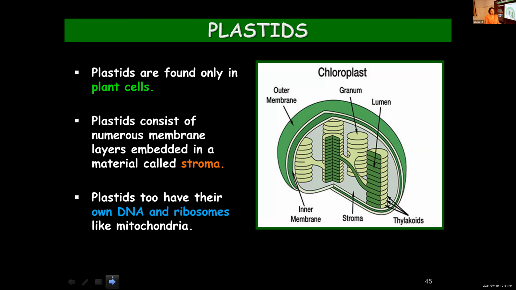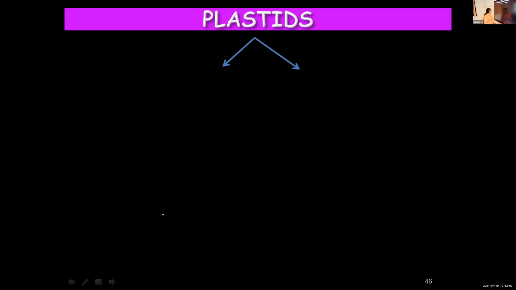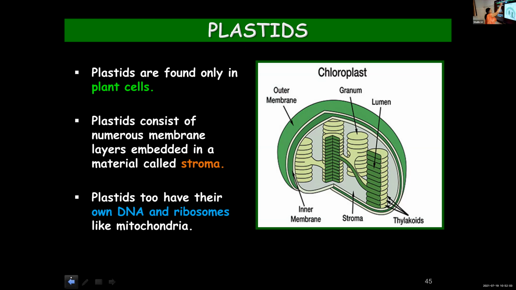Then when we learned about mitochondria, I told you that they are strange organelles because they have their own ribosomes and DNA, and using that they can synthesize their own proteins. Another such organelle is plastid. They too have their own DNA and ribosomes. So if you're asked to name the two strange organelles having their own DNA and ribosomes, you can mention mitochondria and plastids.